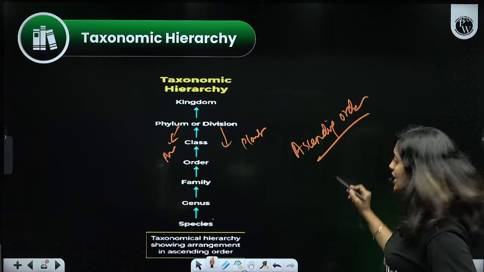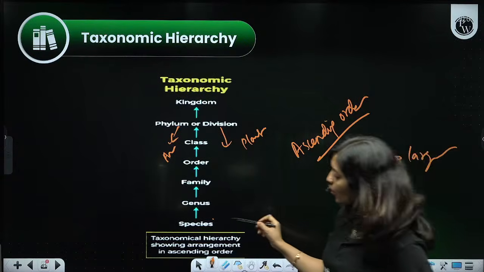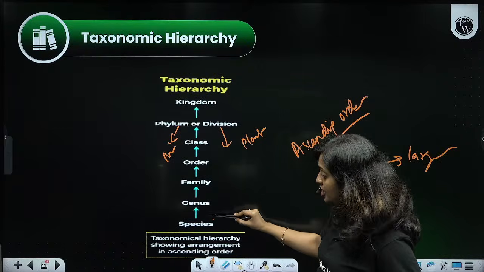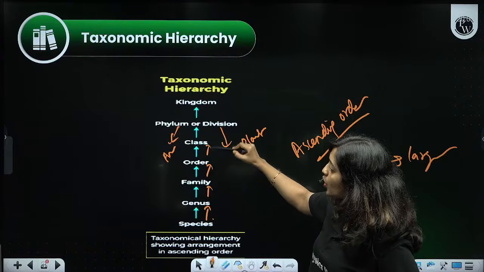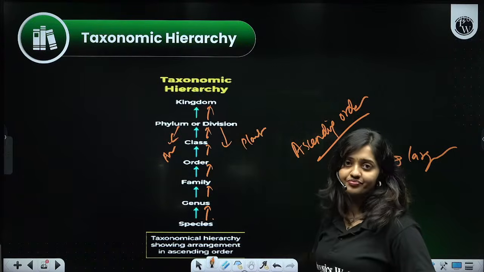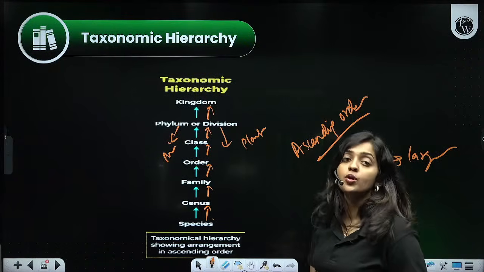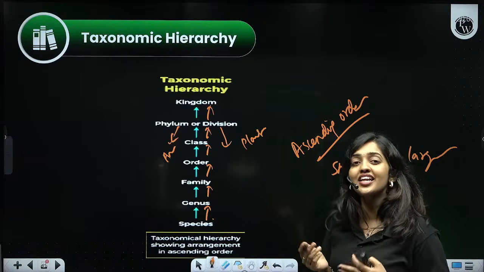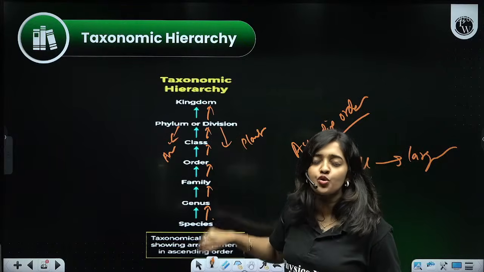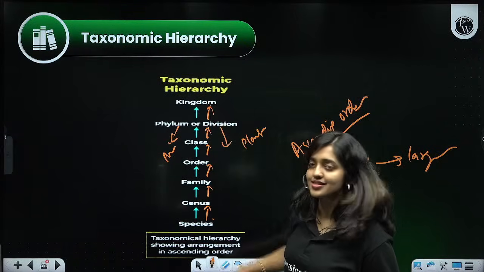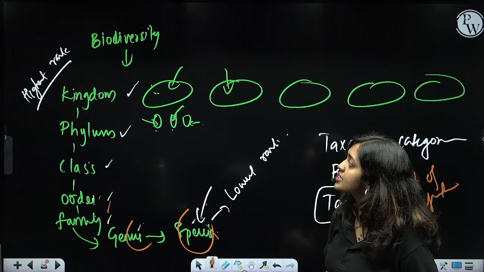What is ascending order? Ascending order means smallest to largest, right? So the lowest taxonomic rank is species. From species, the arrow goes like this: species to genus, genus to family, family to order, order to class, class to phylum, phylum to kingdom. This is ascending order. Sometimes you will get a question like this: arrange the taxonomic hierarchy in descending order. Then you reverse the arrow. Descending order means highest to lowest, right? So you put the arrow downward. Clear? Yes. So that's about this chapter.